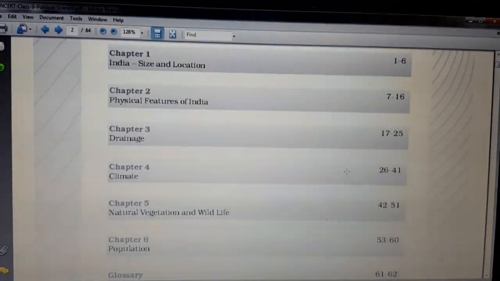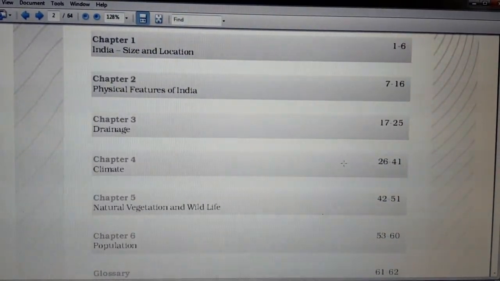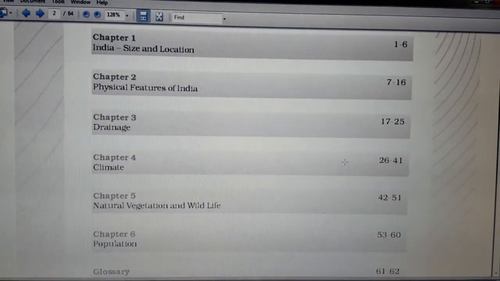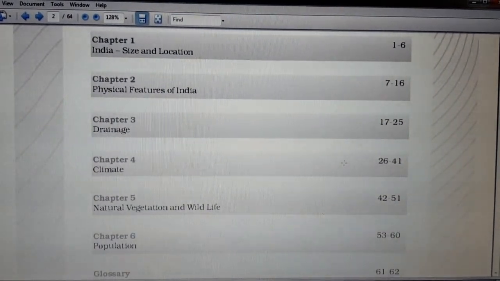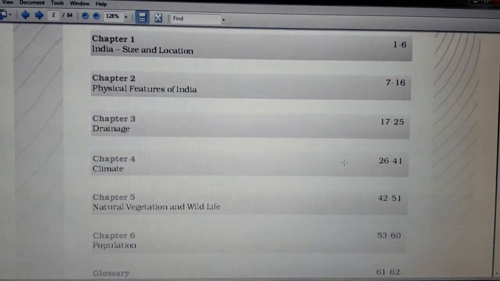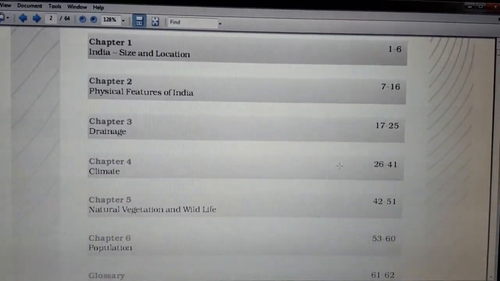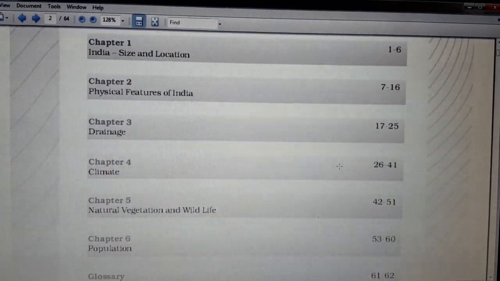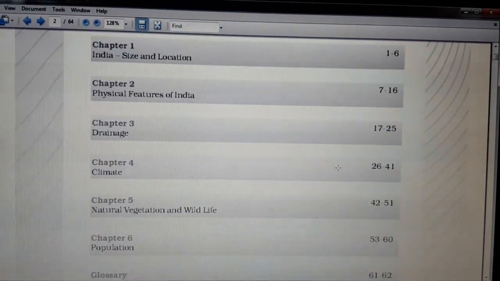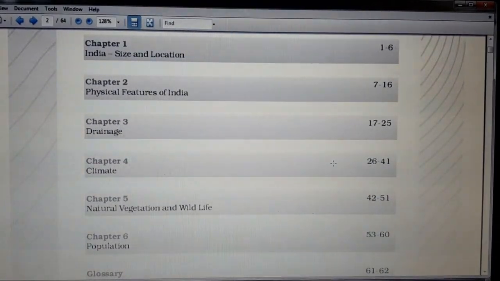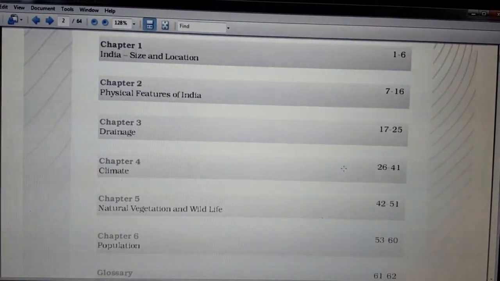There are 6 chapters in your geography book. First chapter is India, size and location. Second is physical features of India. Third chapter drainage. Fourth is climate. Fifth natural vegetation and wildlife. And sixth chapter is population. So we are going to start our first chapter, India, size and location.